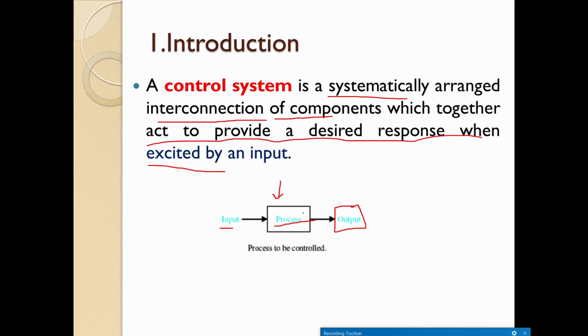That's why it has been said: systematically arranged interconnection of components which together act. That means this process will have many components. This process can be a particular plant. What do you mean by plant? You can take it to be an industry. An industry will have many components. For example, if you consider any machine in an industry, that machine will have many components, right? So that machine takes an input and provides a required response, right?